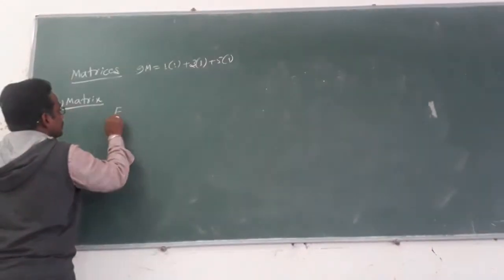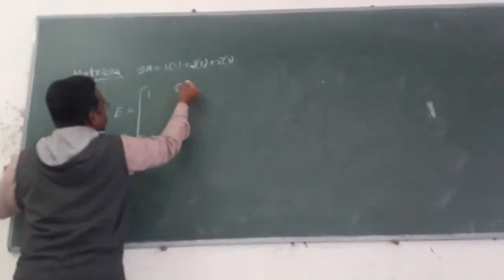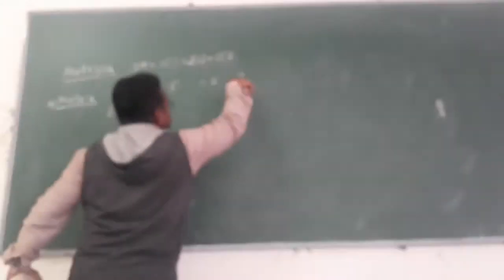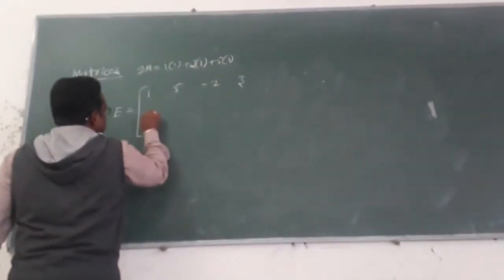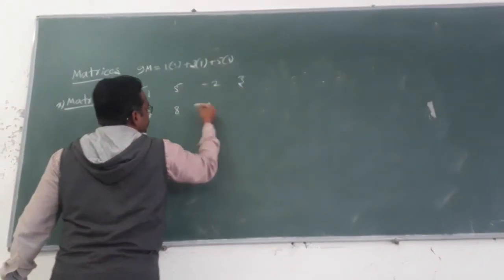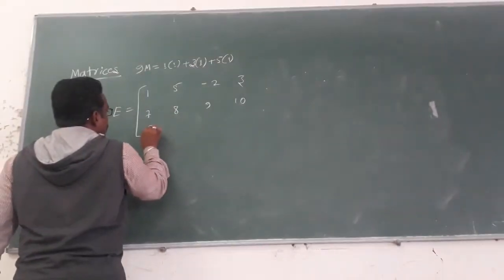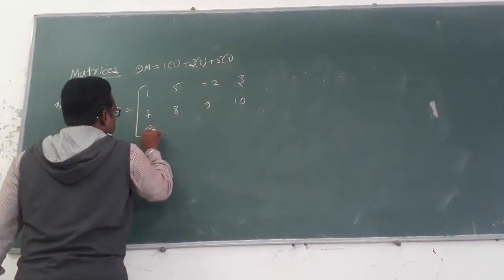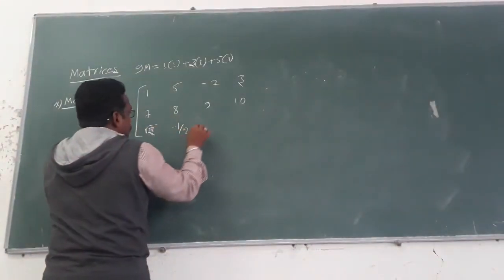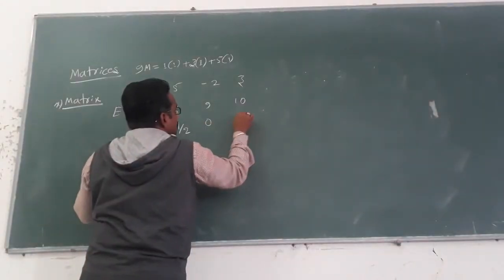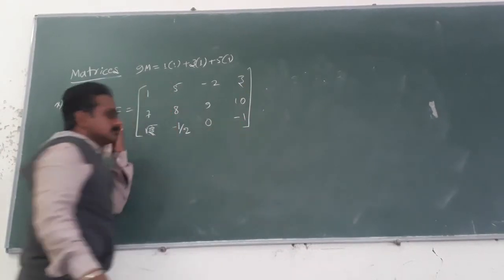Here we will write matrix E: 1, 5, minus 2, 3, 7, 8, 9, 10, root 3, minus 1 by 2, 0, minus 1.